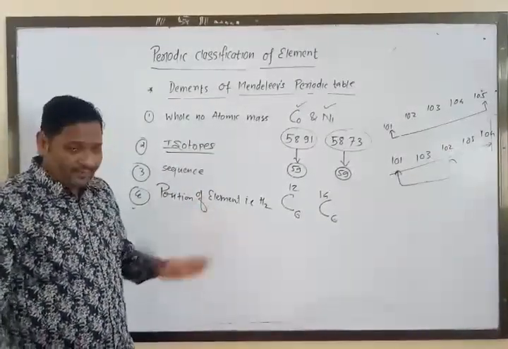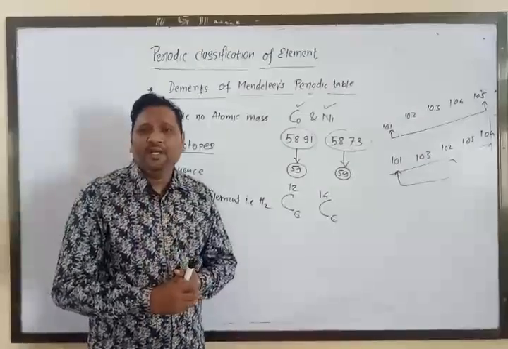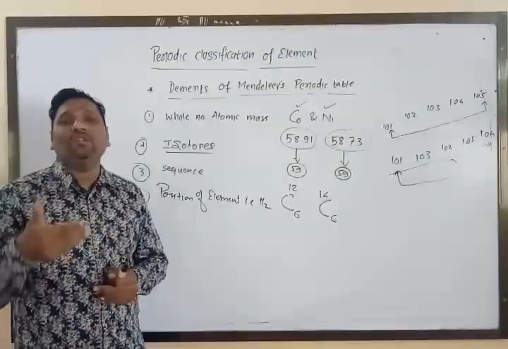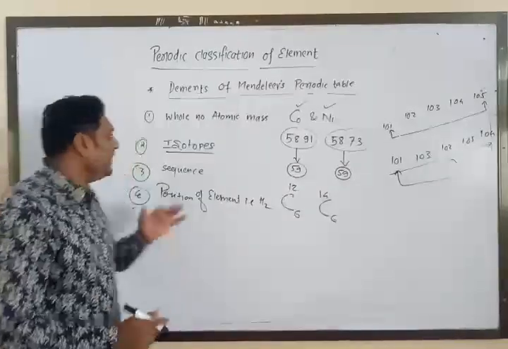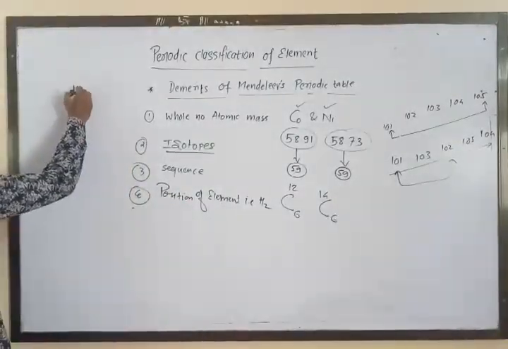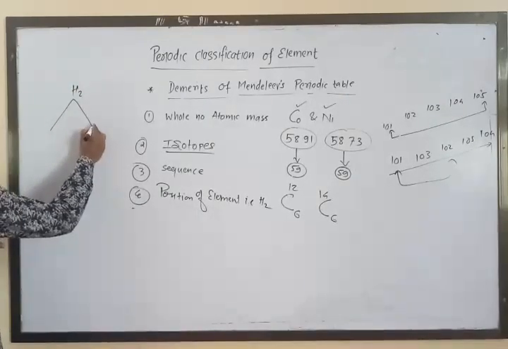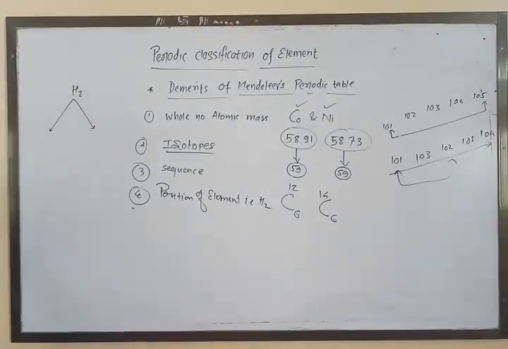Let's see. First, hydrogen shows similarity with the elements of two groups.